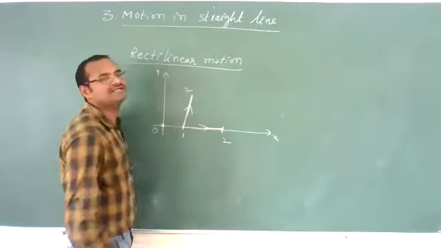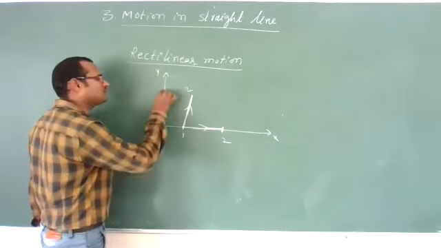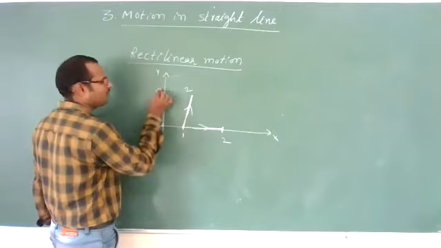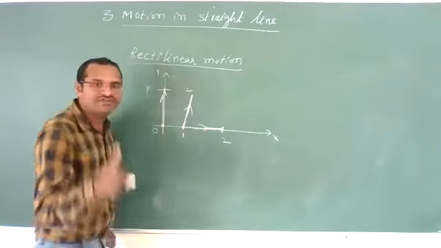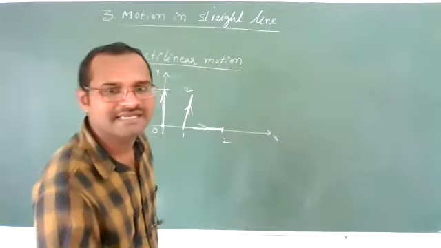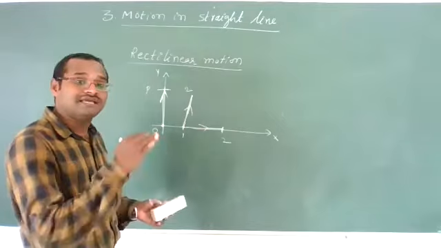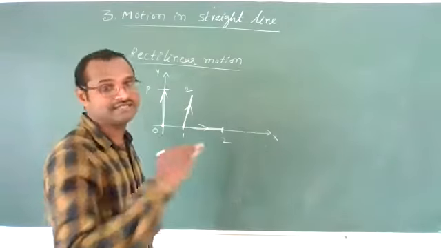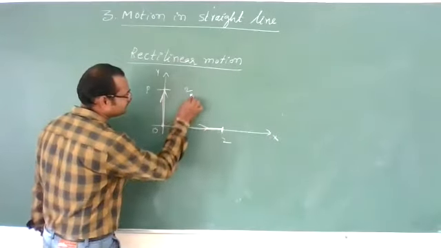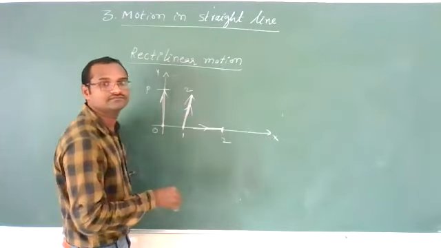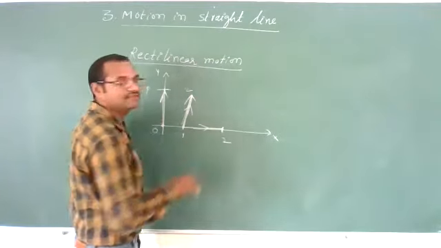Then this is also rectilinear motion. Not only this, it can go like this also, from the reference point to this location, point P. If it moves in a straight line, we call it rectilinear motion. Some students think that only if it moves along the x-axis is it a straight line. Here also it is a straight line only. The direction is different, but it is in a straight line only. Clear?